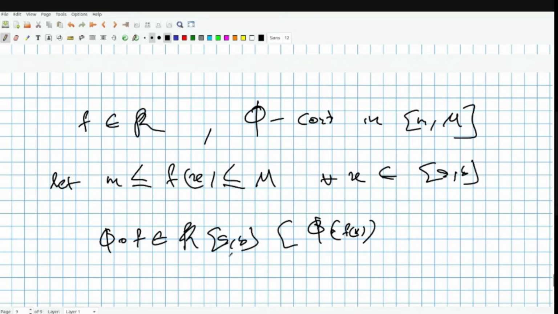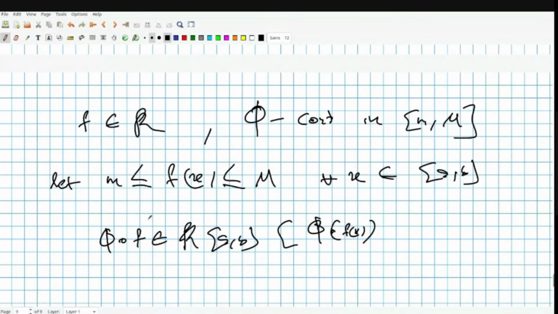So if you have a Riemann integrable function, and if you have a continuous function, and we are considering it to be continuous in the range of f. Essentially, this upper bound and lower bound essentially means you just need some range.